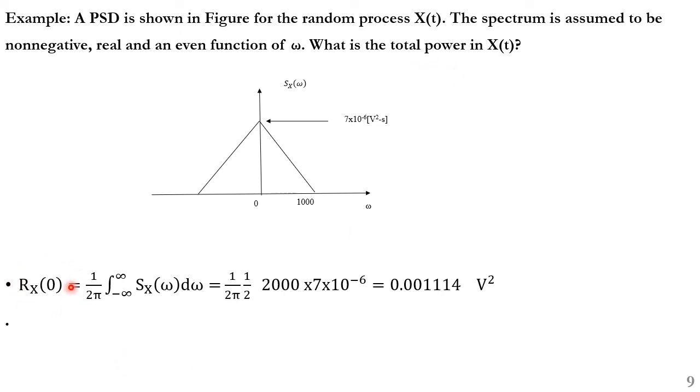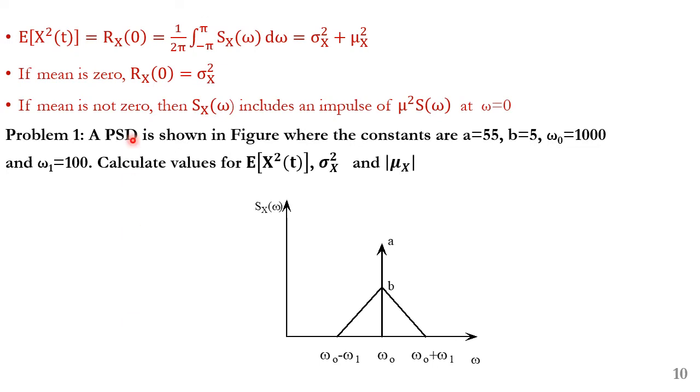So we need to find out Rx of 0, that is given by the integral from minus infinity to infinity of Sx of omega d omega. We get this as 0.001114 as the answer.